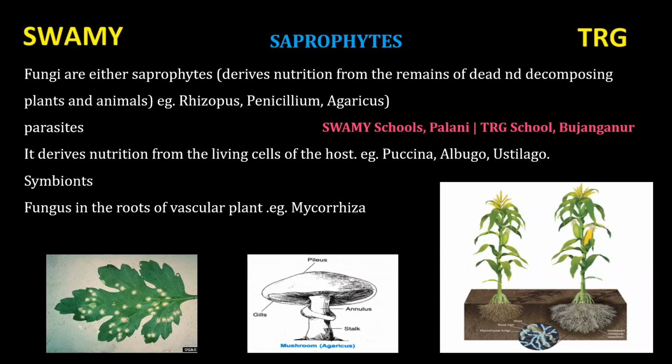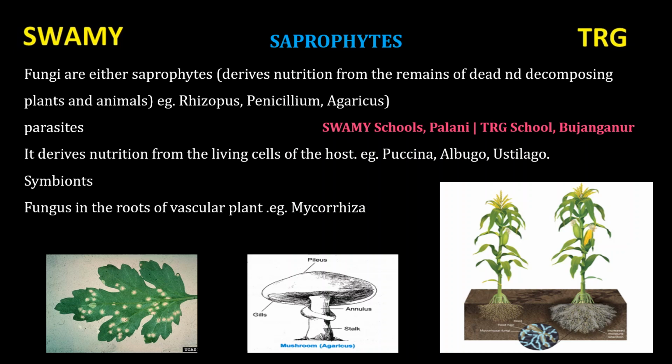Fungi get their food in three ways. They are saprophytes, parasites and symbionts. Fungi are either saprophytes, which derive nutrition from the remains of dead and decomposing plants and animals.